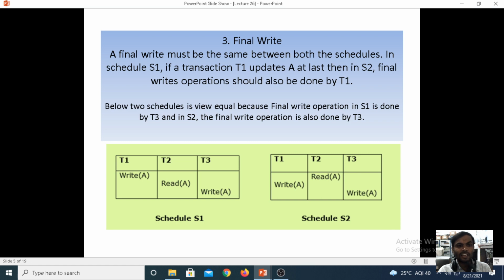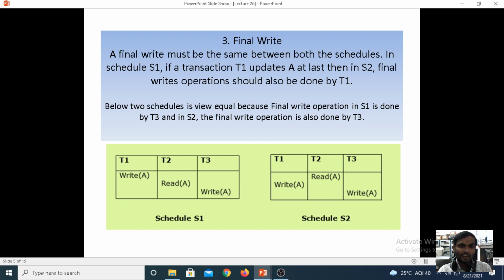Coming to the final write under the view equivalence, the write operation must be the same in both schedules. Under schedule S1, if transaction T1 performs the final write on A, then under S2 the final write operation should also be done by the T1 transaction.